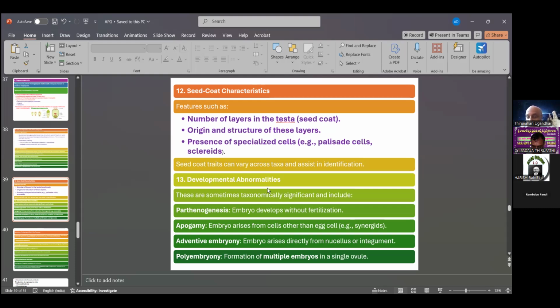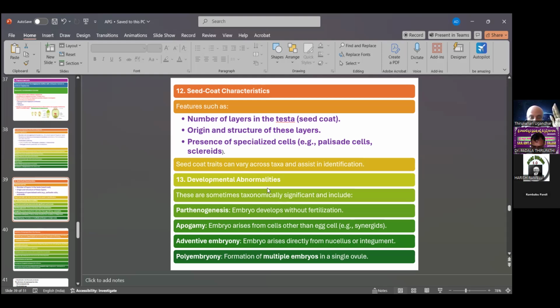Then parthenogenesis: embryo development without fertilization. It is one feature related to plant taxonomy. Then apogamy: embryos arise from cells other than the egg. That is also apogamy, synergids. Then adventitious embryony means the embryo arises directly from nucellar cells or integuments. Then the last one, polyembryony: formation of multiple embryos in a single ovule.